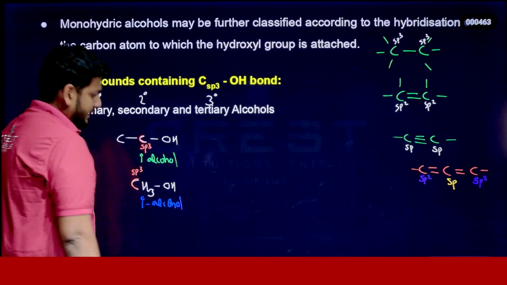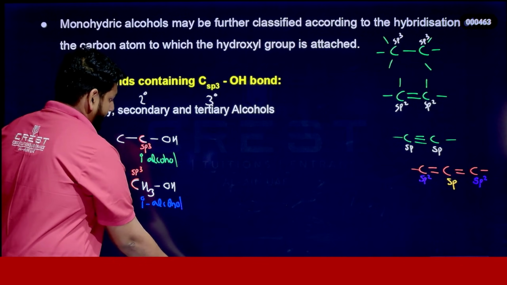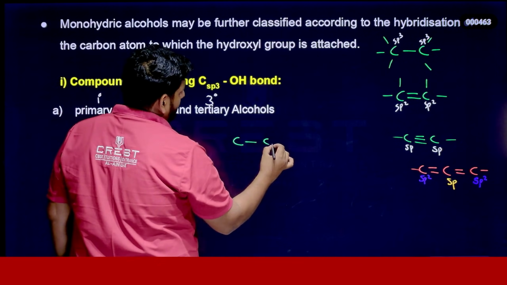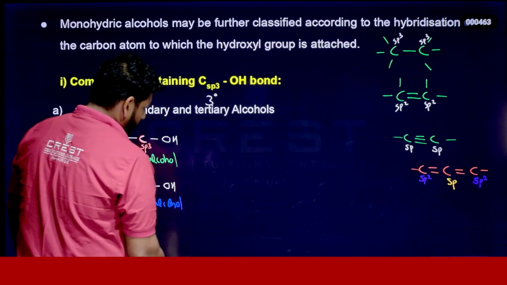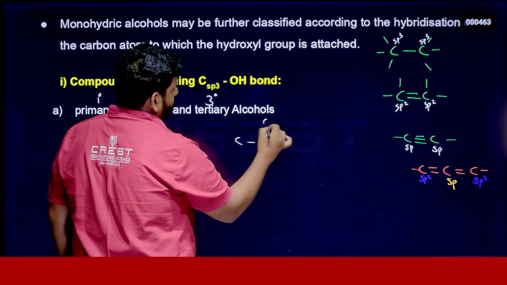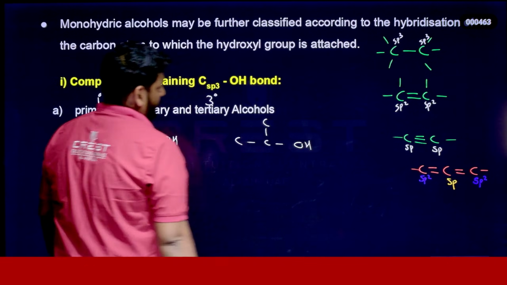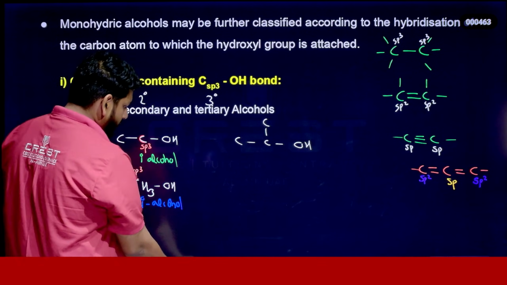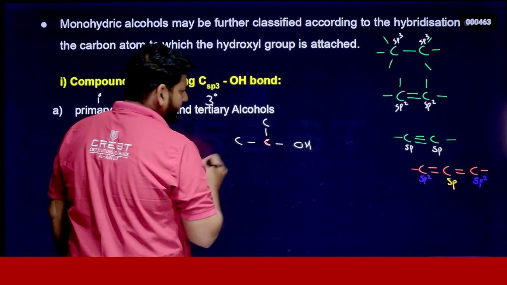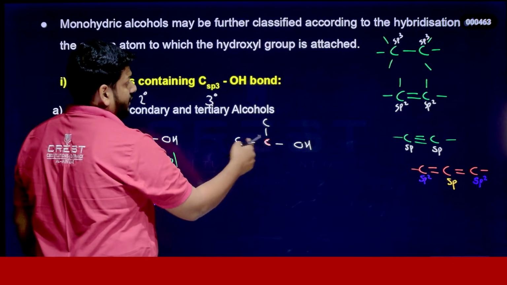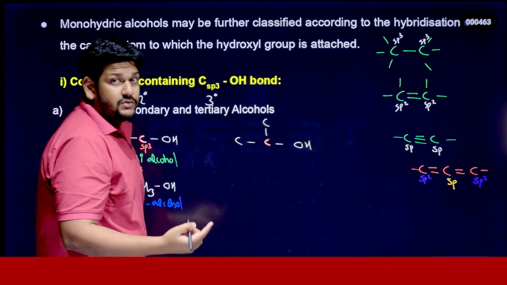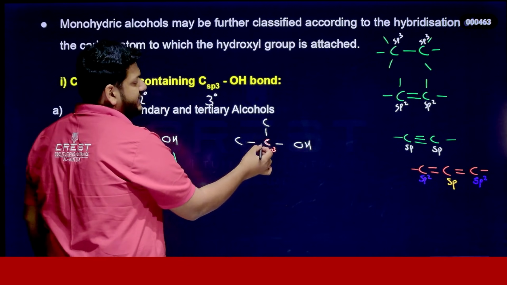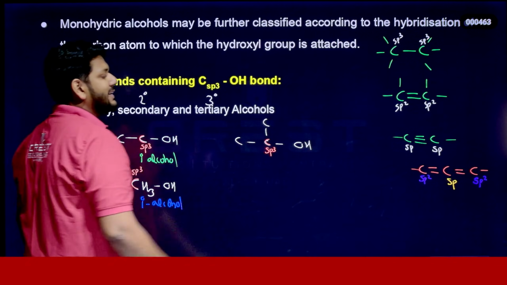Got it? Ready? We can go to the secondary alcohol. It's very simple. Look here. You have a compound like this, I can take another color, white. Just imagine it like this. What about the hybridization of this carbon? It's sp3, exactly, because here all bonds are single bonds, everything is a sigma bond. So it is sp3 hybridized, and to this sp3 hybridized carbon the OH group is attached.